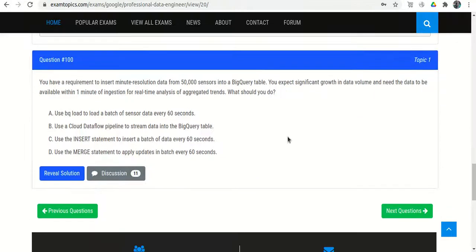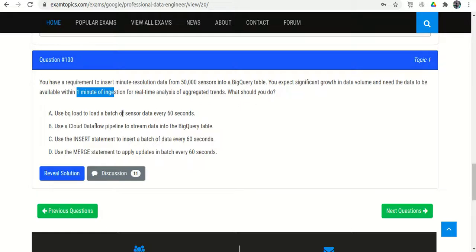Question number 100. You have a requirement to insert minute-resolution data from 50,000 sensors into BigQuery. You expect significant growth in the data volume, so the volume can increase in the future, and the data needs to be available within 1 minute of ingestion for real-time analysis.